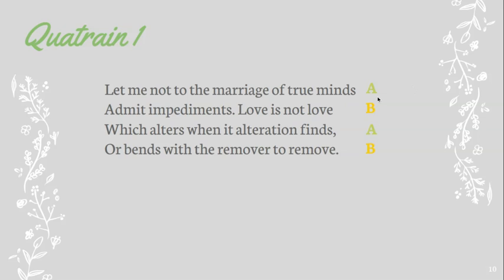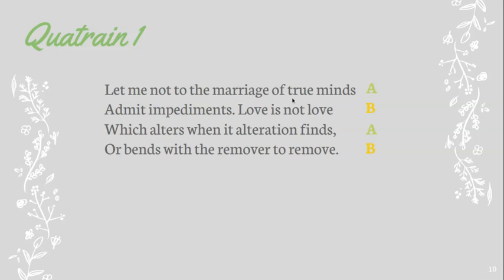And you can see minds, finds rhyme, right? And love and remove. And then this is what we call a slant rhyme. Shakespeare will sometimes cheat with his rhymes. So these words don't quite rhyme, but they're close. So, let me not to the marriage of true minds admit impediments. Love is not love, which alters where alteration finds, or bends with the remover to remove.